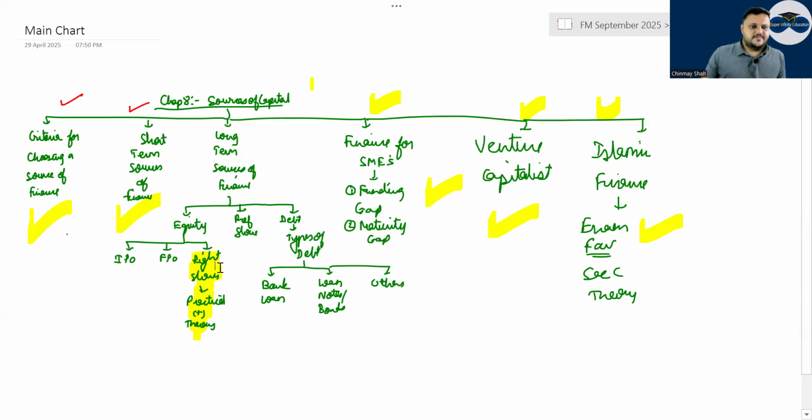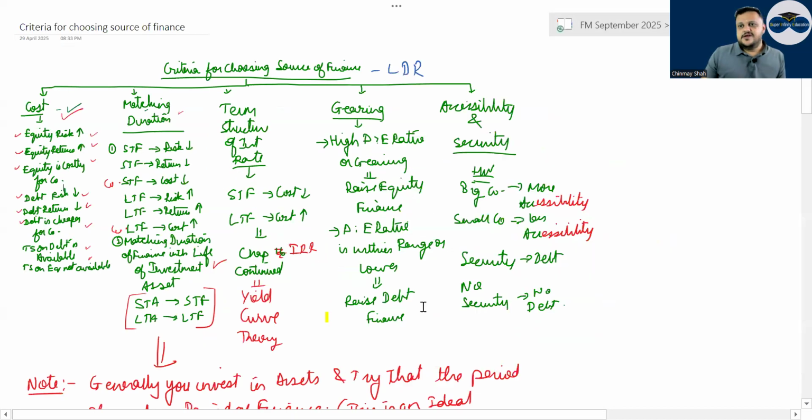So the first criteria for choosing a source of finance is cost. Whenever you are choosing a source of finance, whether you should go with equity or debt is something you need to see. If cost is to be considered, equity is a risky prospect and hence more costly. Debt is comparatively less risky.